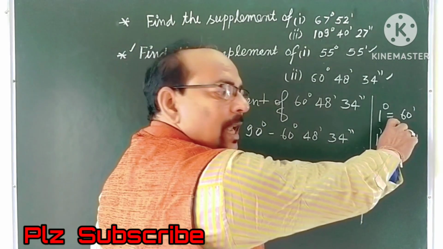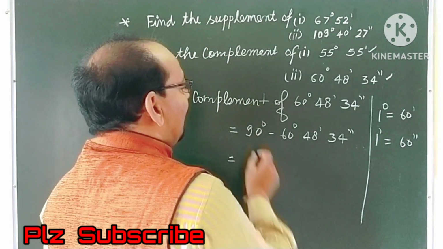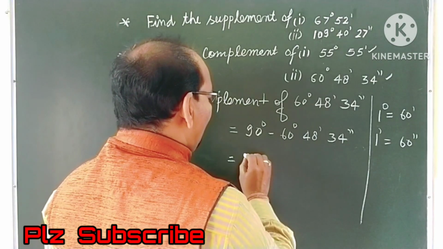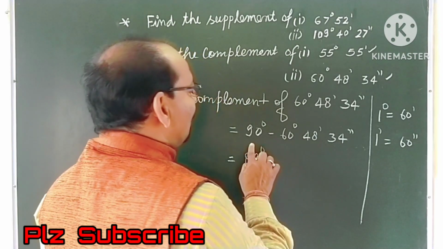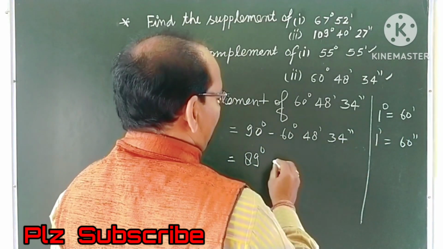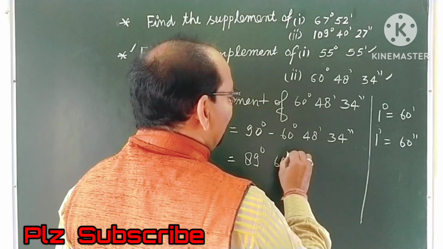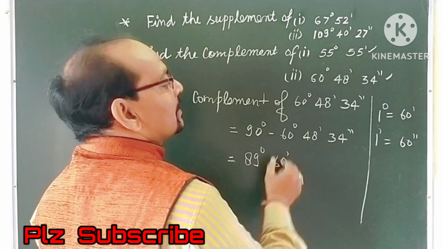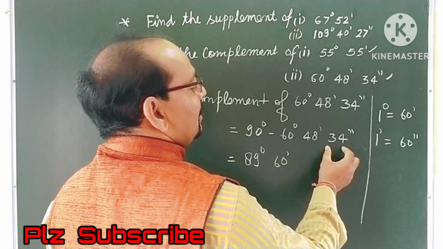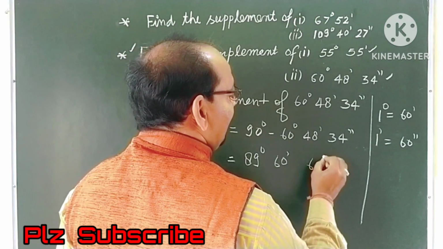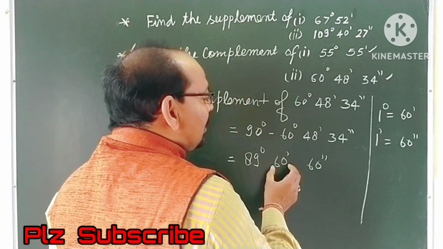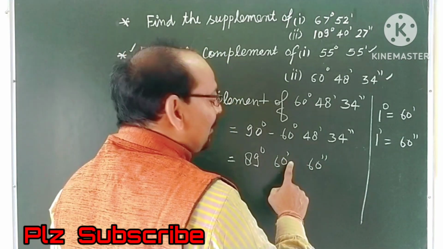With the help of this scale, we can change this 90 degree into 89 degree and 1 degree change into minutes. Therefore 60 minutes, and 1 minute change into second means 60 seconds. Therefore 60 minutes less 1 minute, it will be